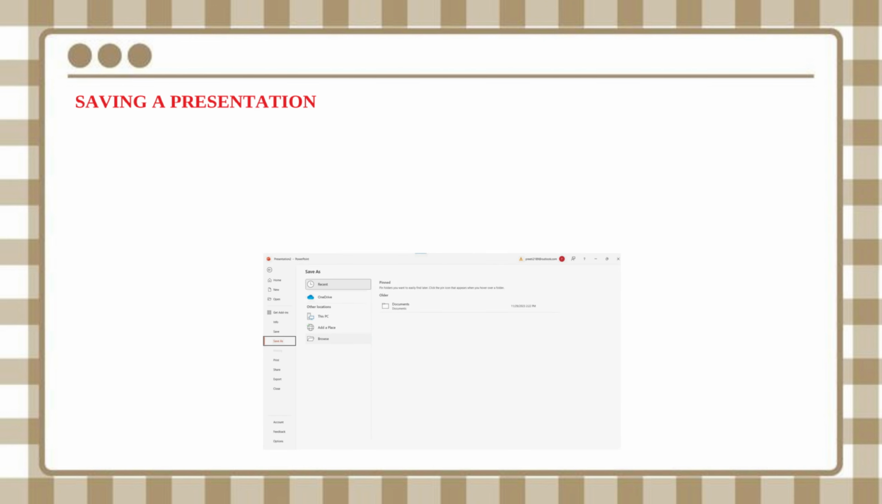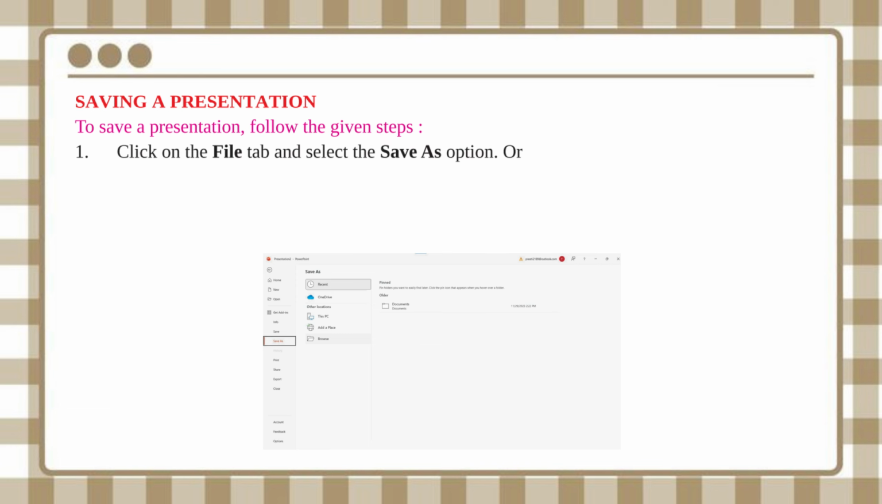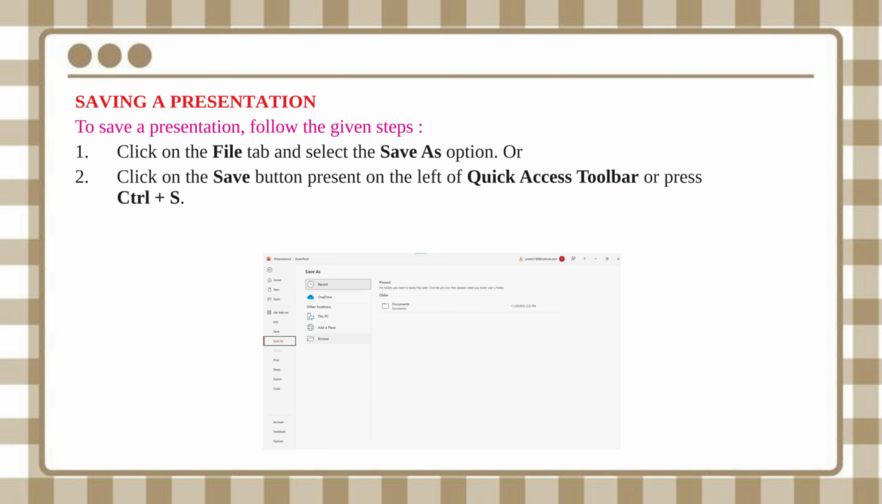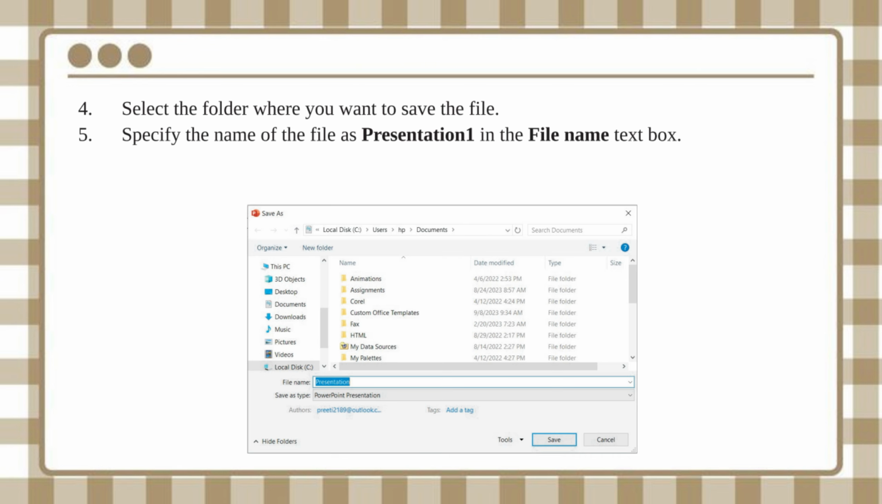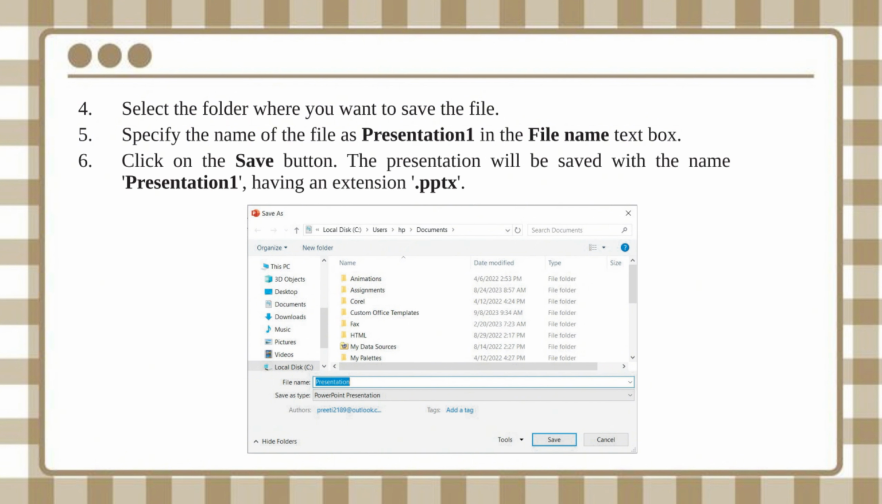Saving a presentation. To save a presentation, follow the given steps. 1. Click on the File tab and select the Save As option. Or 2. Click on the Save button present on the left of the Quick Access toolbar, or press Ctrl+S. 3. Select the Browse option. The Save As dialog box will open. 4. Select the folder where you want to save the file. 5. Specify the name of the file as Presentation 1 in the File Name text box. 6. Click on the Save button. The presentation will be saved with the name Presentation 1, having an extension .pptx.